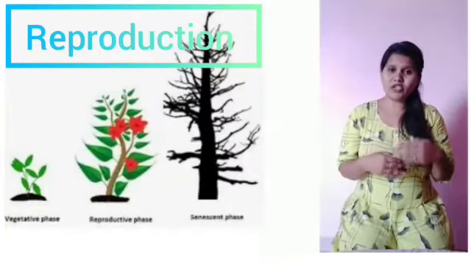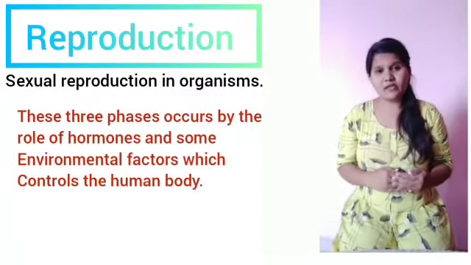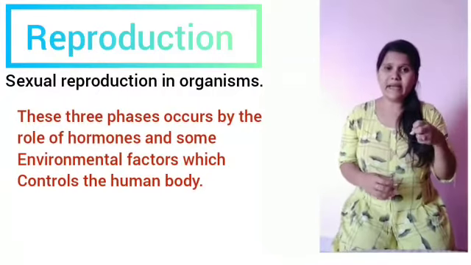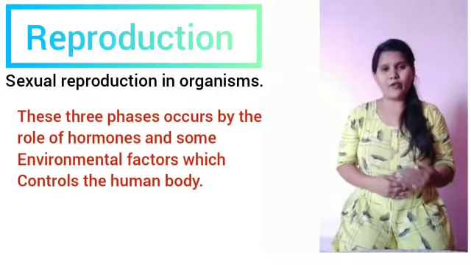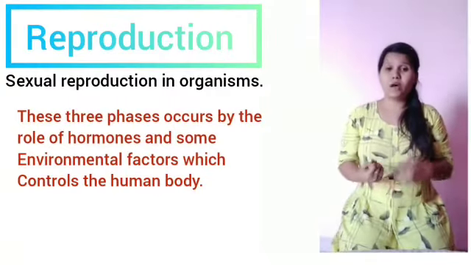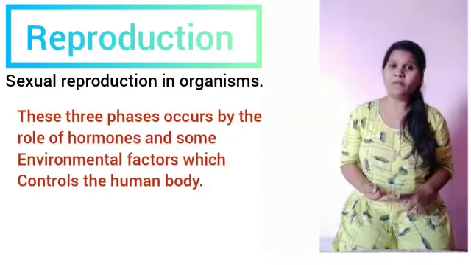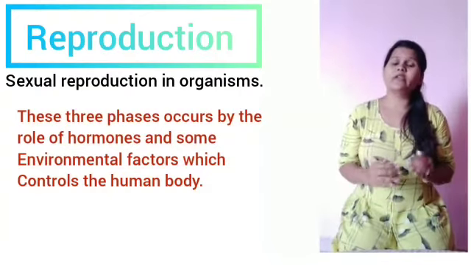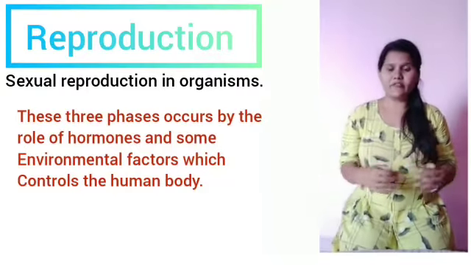The changes which occur in these three phases are maintained by the hormones of our body and some environmental factors. So the hormones and some environmental factors play a vital role in the life of each organism as it passes through these three phases.